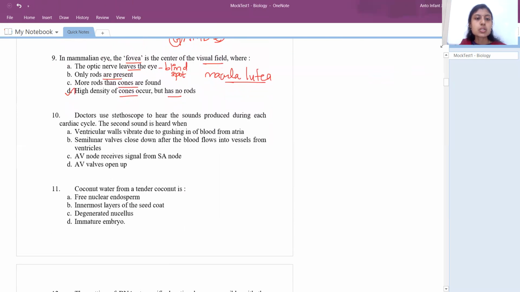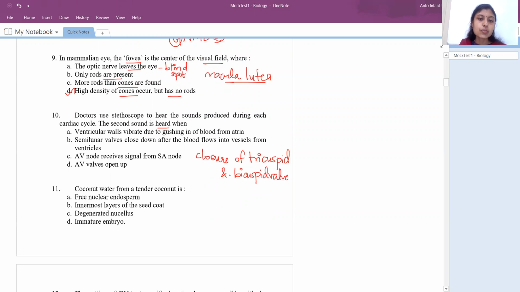Doctors use a stethoscope to hear the sound produced during each cardiac cycle. The second sound heard is, right? So always remember there are two sounds. The first sound is due to closure of the tricuspid and bicuspid valve. So sound is produced only when something closes, not when it opens.